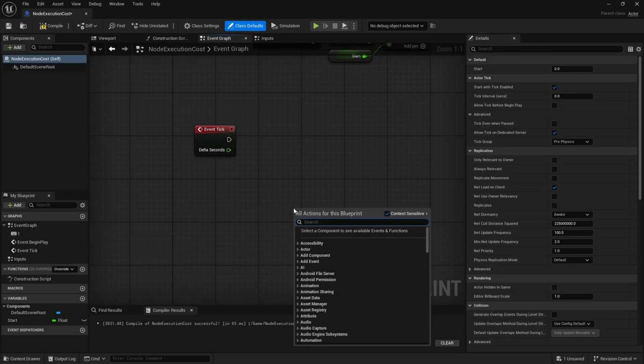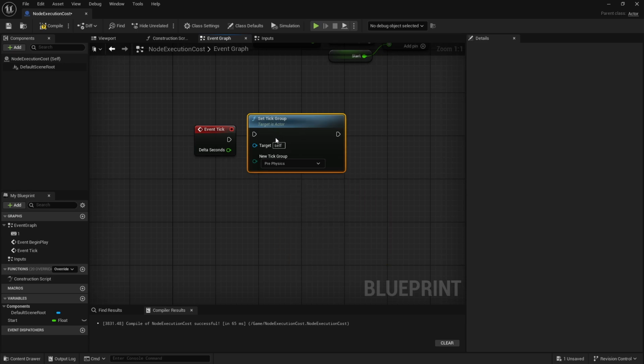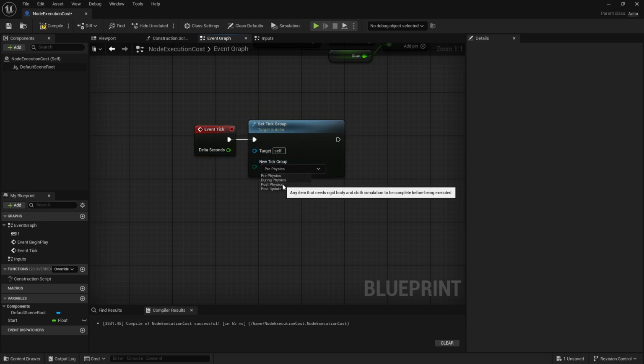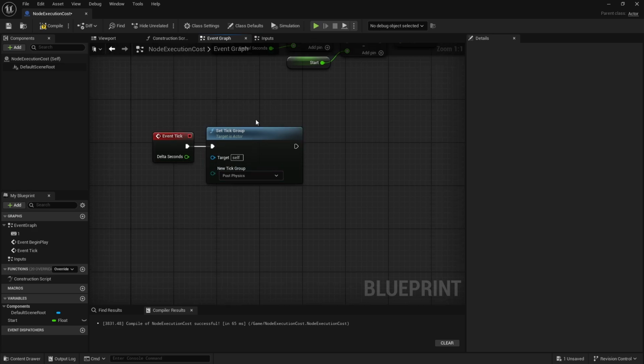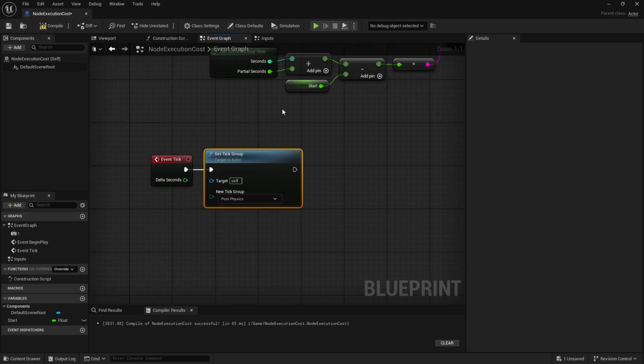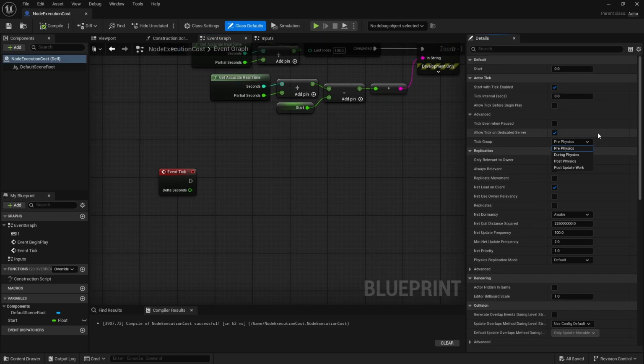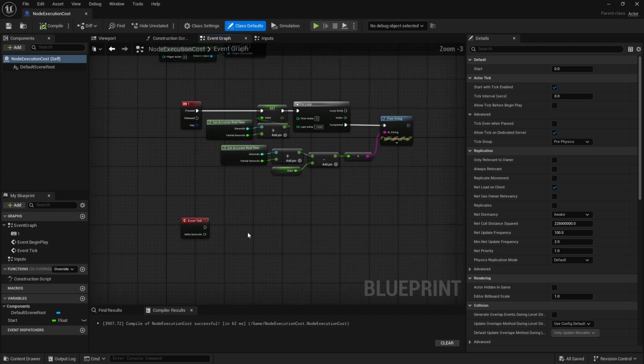You also have something like set tick group, but as far as I understand this, if I'm taking pre-physics, I don't think I can do post-physics and then do a double tick. I think this is basically setting how you want to tick next frame, so it's never going to give you 2 ticks in the same frame. So yeah, just a small thing, and you probably haven't even hit this yet, but there are reasons why you want to do something after physics is calculated or before, and sometimes in exceptional cases you just need both. It would be kind of nice to have that option.